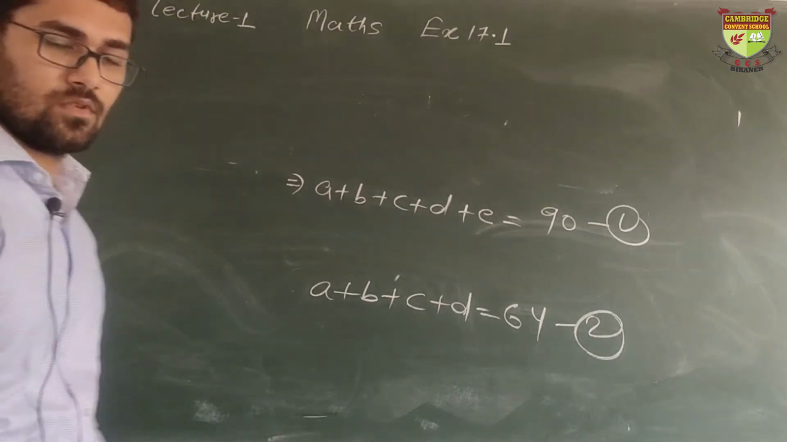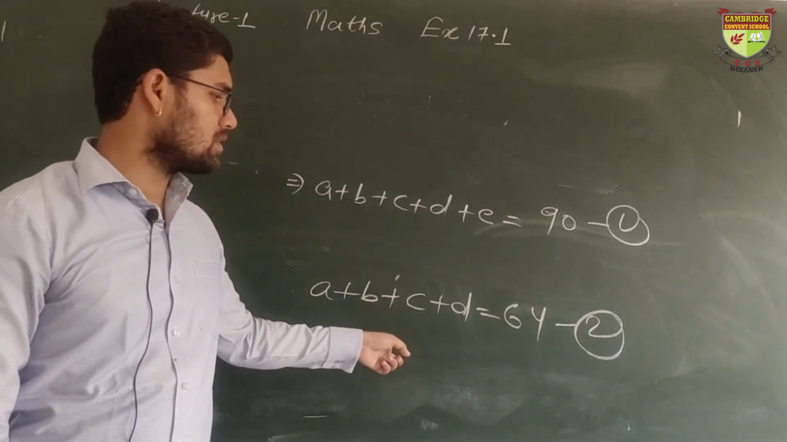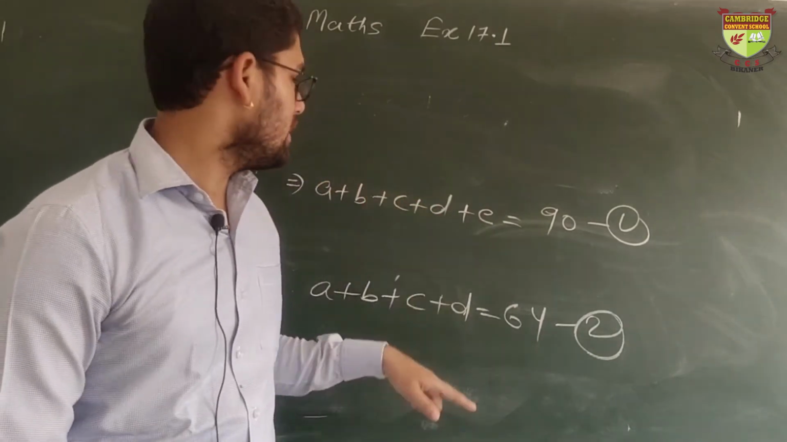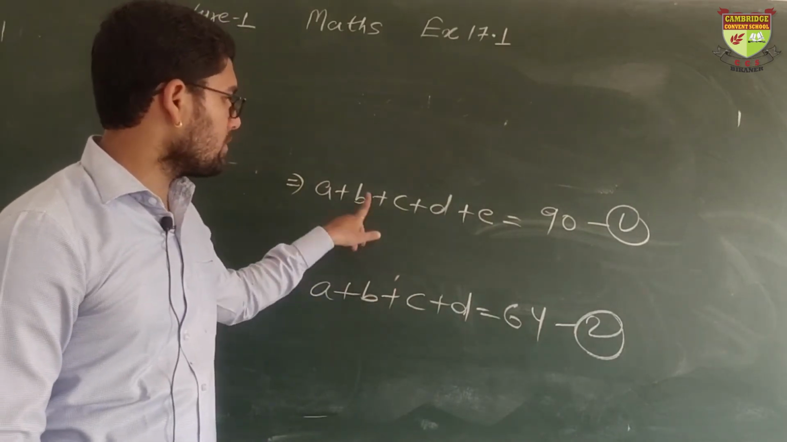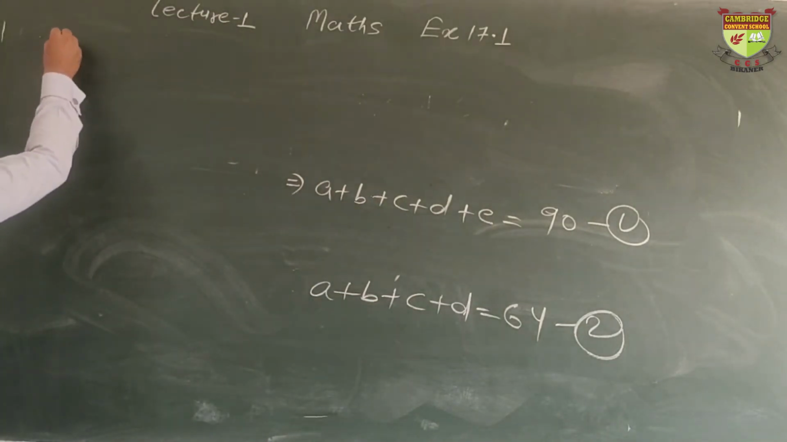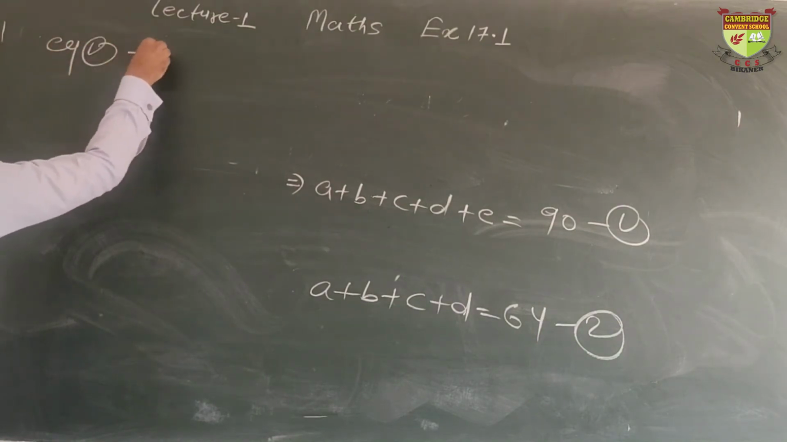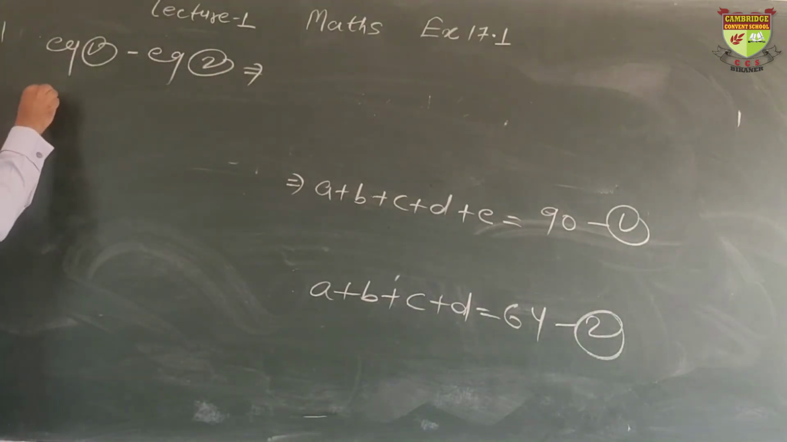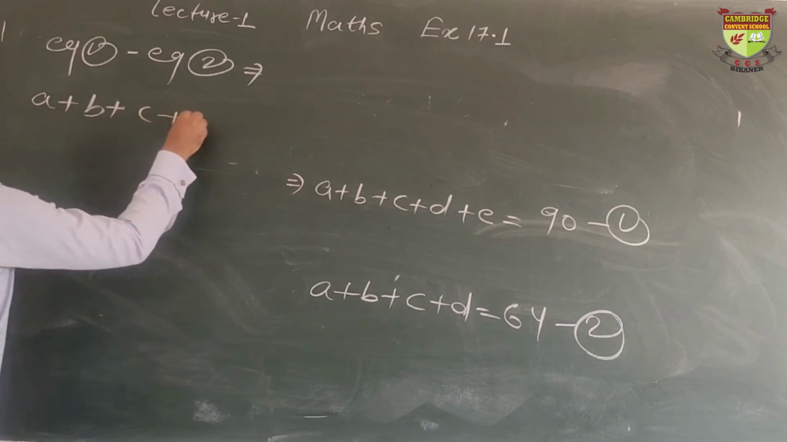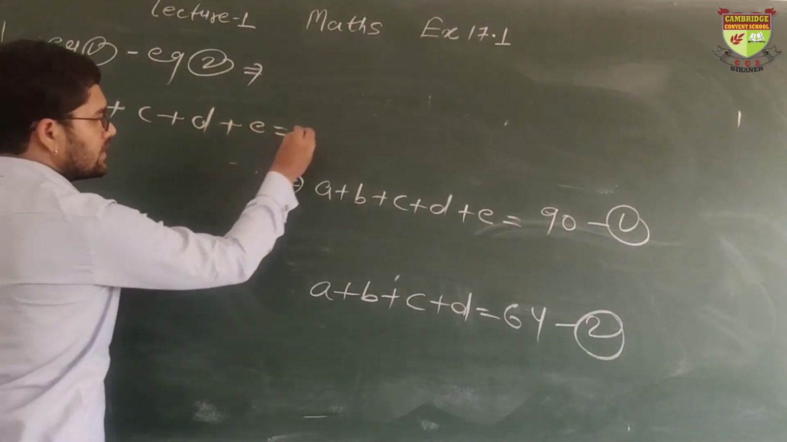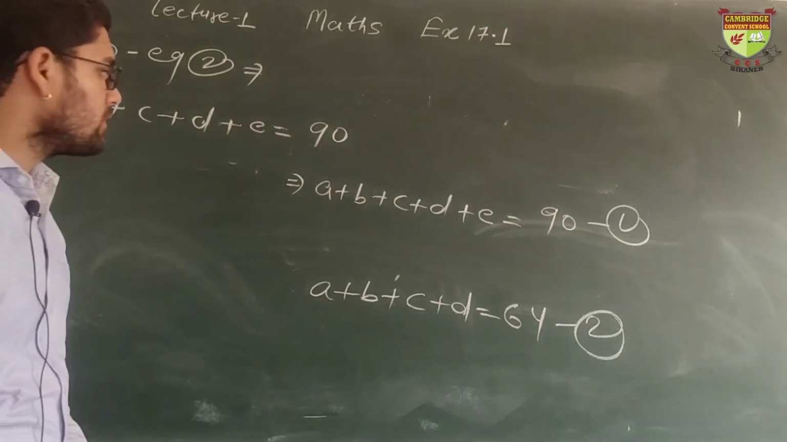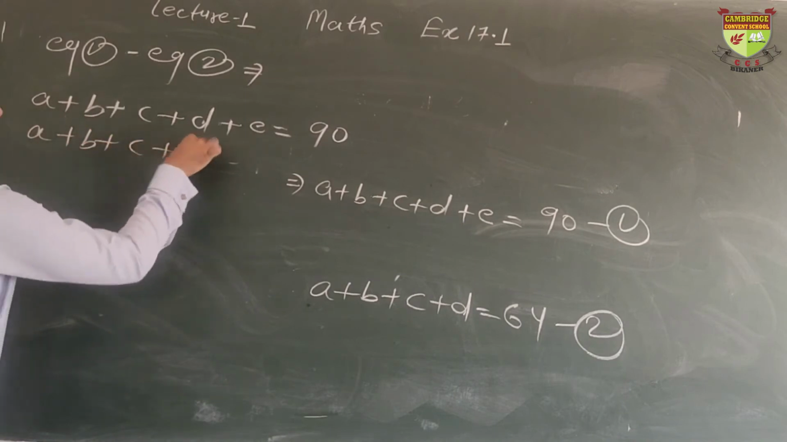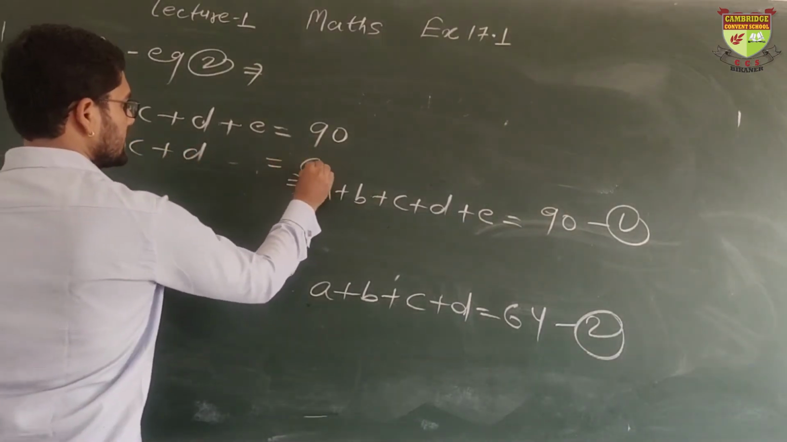Okay. So this was our equation number 1 and this was our equation number 2. We have to find the excluded number, meaning the value of E. Subtract equation 2 from equation number 1. Equation 1 minus equation 2. We are doing this. What is equation 1? A plus B plus C plus D plus E equals 90. Okay. What is equation 2? A plus B plus C plus D equals 64.